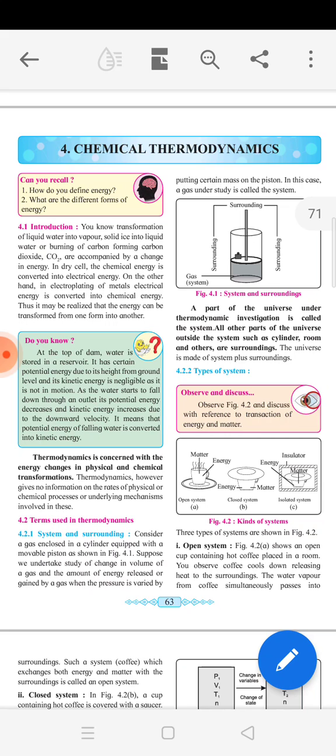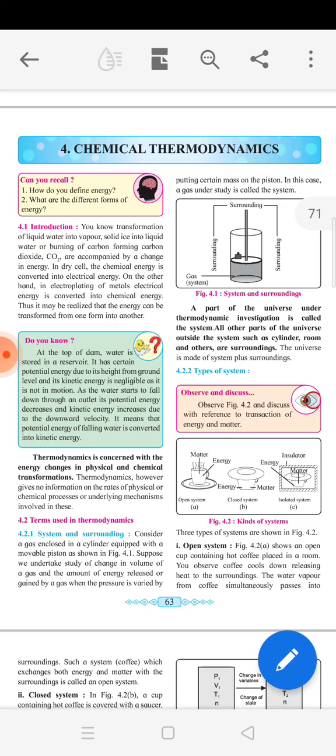What is thermodynamics? What is chemical thermodynamics? Thermodynamics means what? Thermo means heat and dynamics means changes. So thermodynamics means there is a transformation of energy from one form into another form. There are different forms of energy like chemical energy, electrical energy, potential energy, then kinetic energy. When one form of energy is converted into another form, that is called thermodynamics.